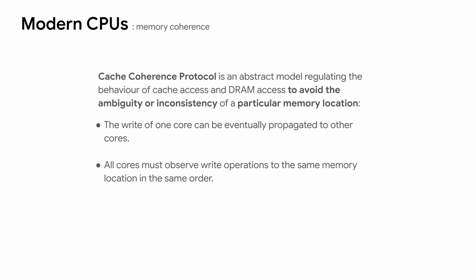assuming no other writes to x have occurred in between. Number two, all cores must observe the write operations to the same memory location in the same order.